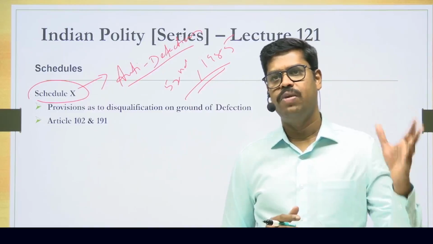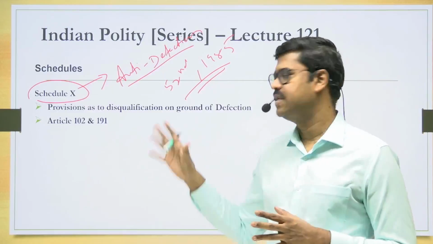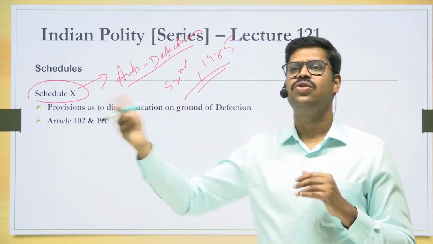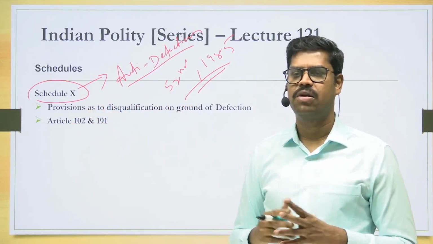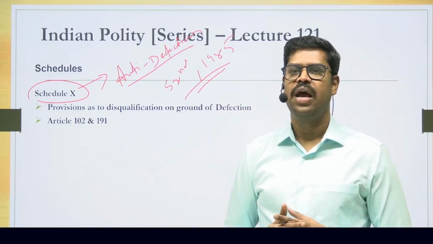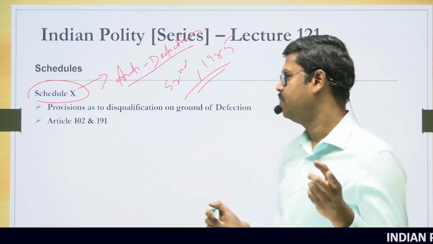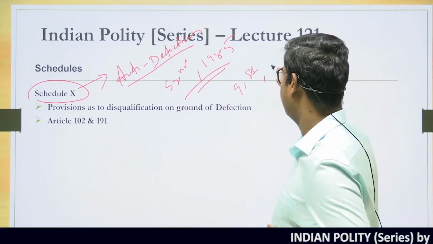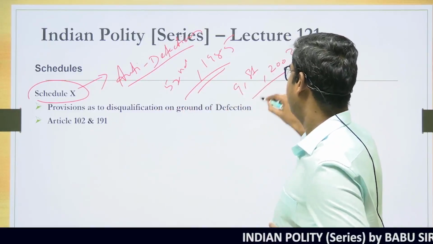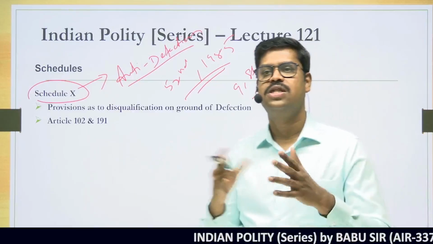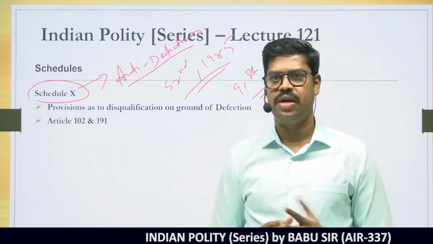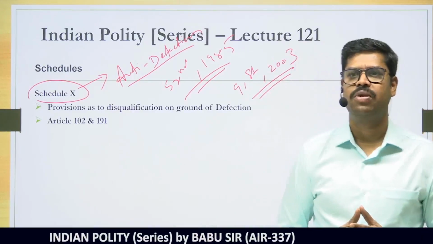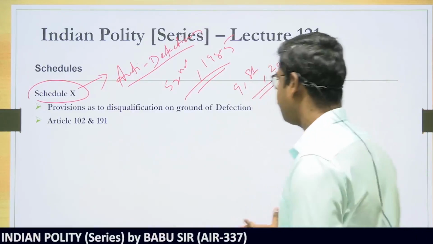You can go back to my parliament chapter and see that, but the basic information, if at all they are going to ask a question from schedule, they can ask you which schedule deals with the anti-defection law and which year it was brought in. Subsequently, this 10th Schedule was also amended by the 91st Constitutional Amendment Act in 2003, where they changed the 1/3 split to what is called a 2/3 merger as an exception to the anti-defection law. So these are some information you can keep in your mind, all right.